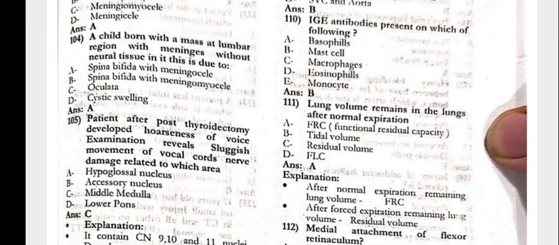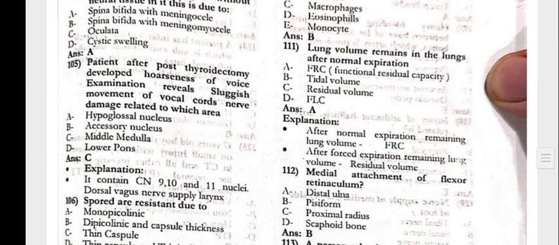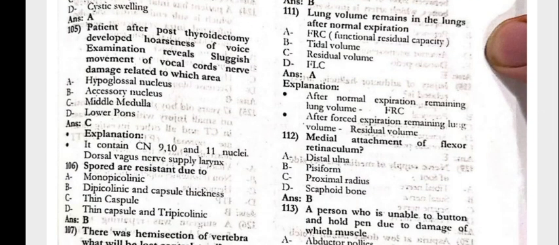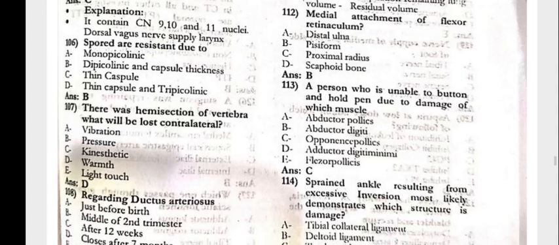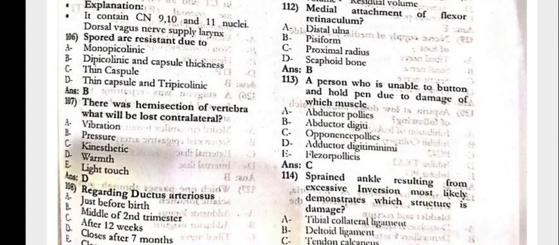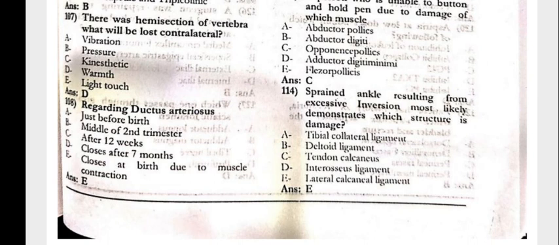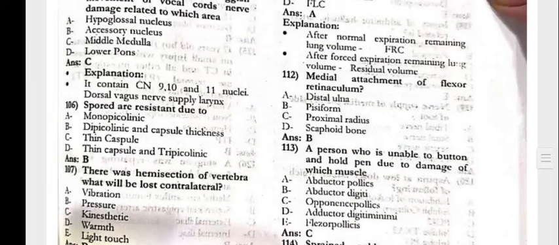The child born with the mass at the lumbar region with meninges without neural tissue in it. This is due to the spina bifida with the meningocele. Patient post-hysterectomy develops hoarseness of voice. Examination reveals sluggish movement of vocal cords. Nerve damage would be linked to the middle medulla. There is hemisection of the cord, which will be lost contralaterally, that is warm. Regarding the ductus arteriosus, it closes at the birth due to the muscle contraction.